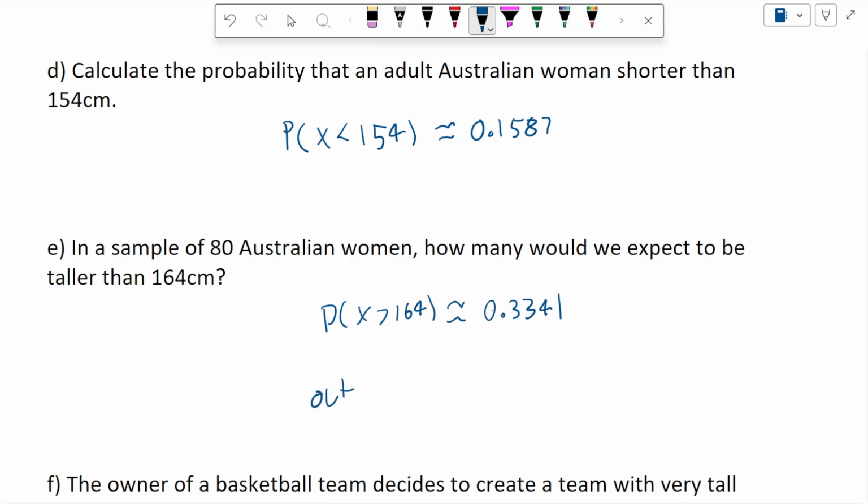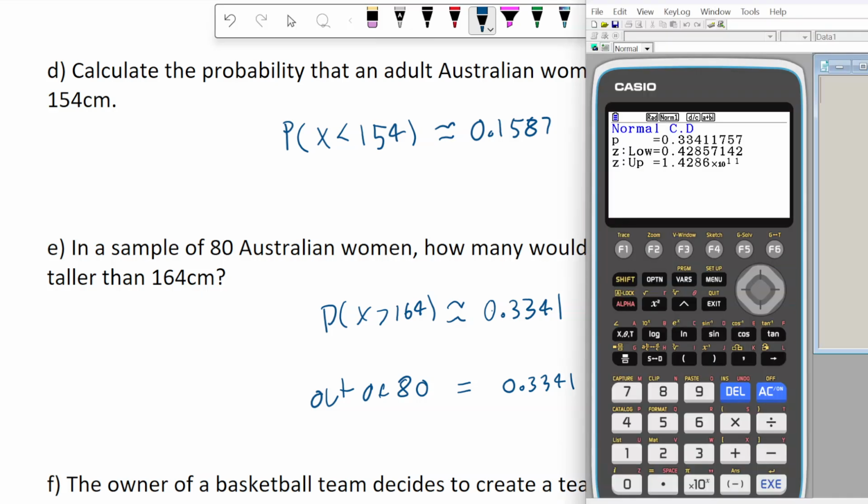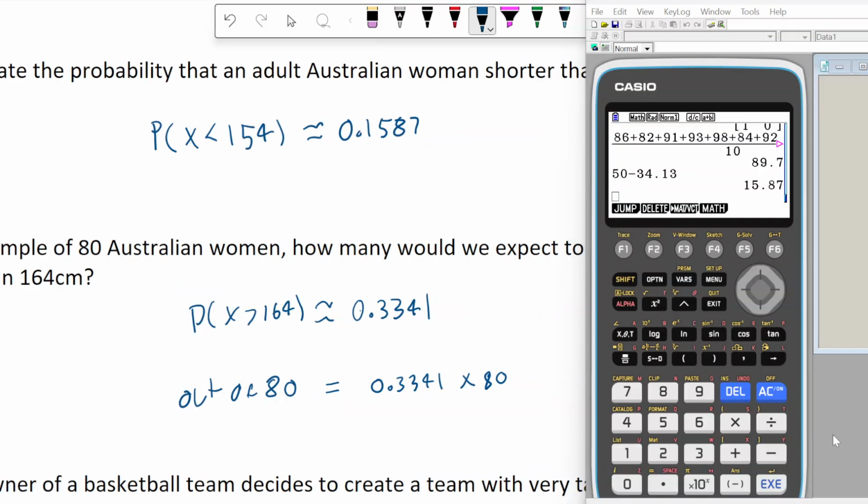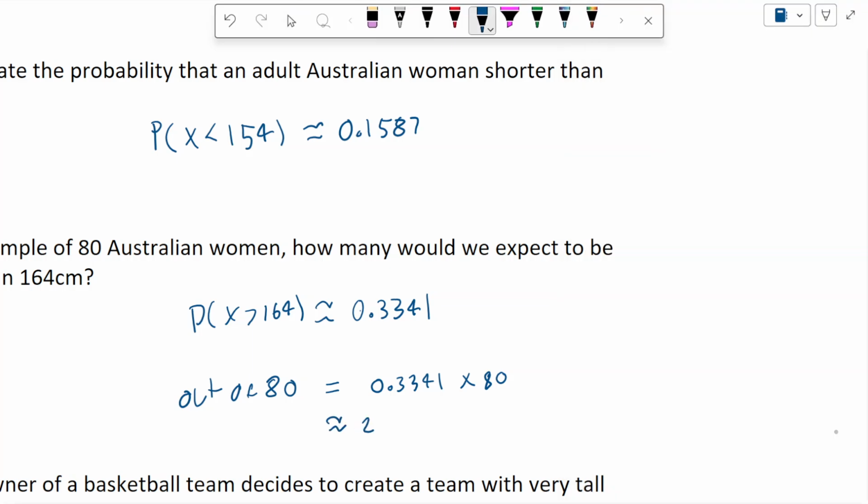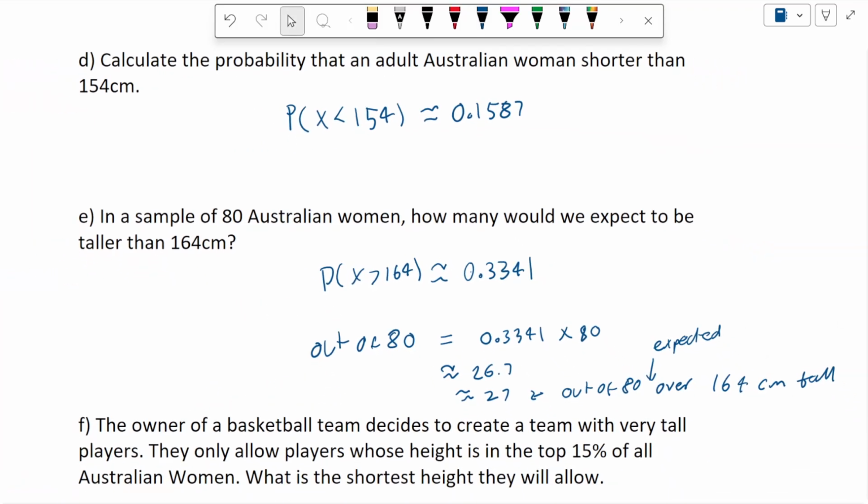So out of 80 is 0.3341 times 80. That's how you work that out. So we can work out what that is, and we just do that by typing it into the calculator. Try and get as many decimal places as you can. So it's about 26.7. Because it's people, we'll give it in whole number. So 27 out of 80 are expected to be over 164 centimeters tall. Okay, so that's how we answer that question there.